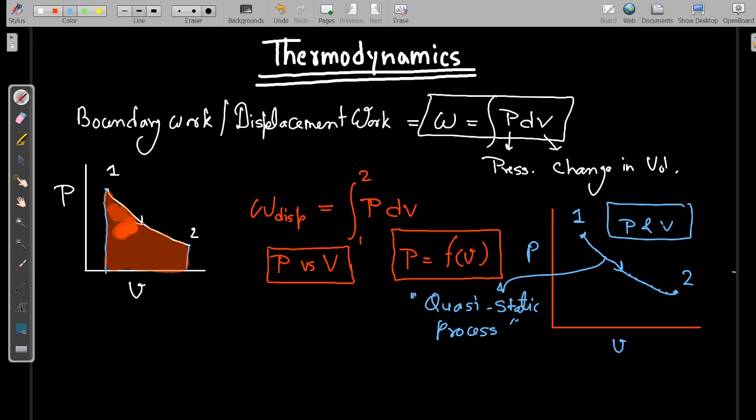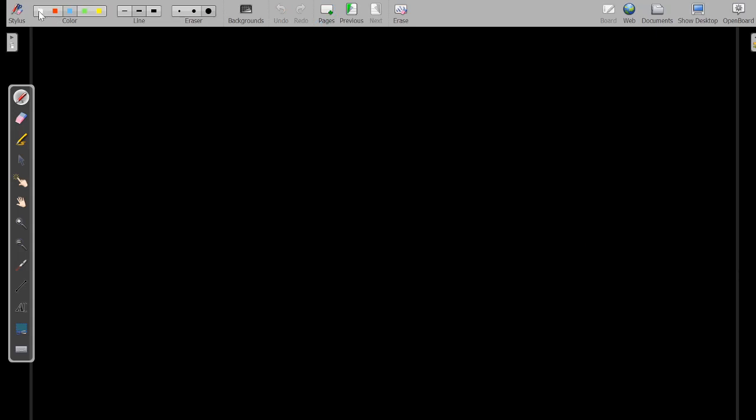So now we can conclude, or we can write, the conditions for using W displacement is equal to integration PdV.